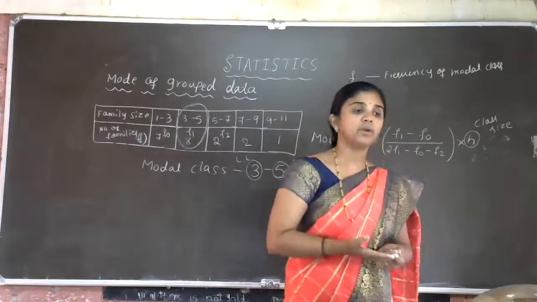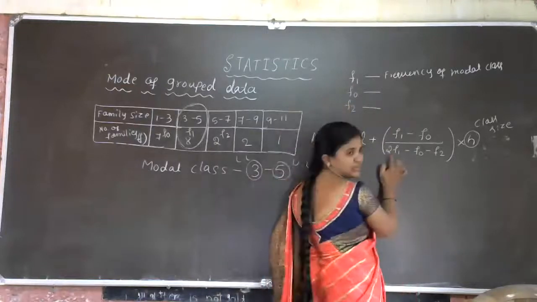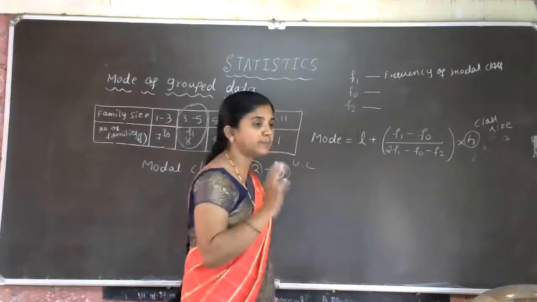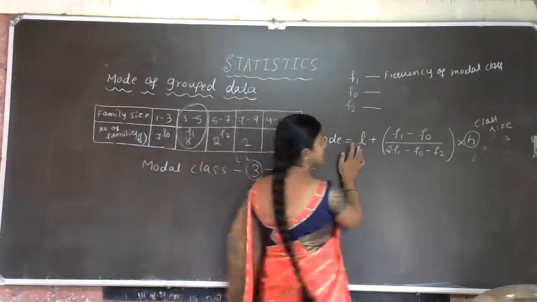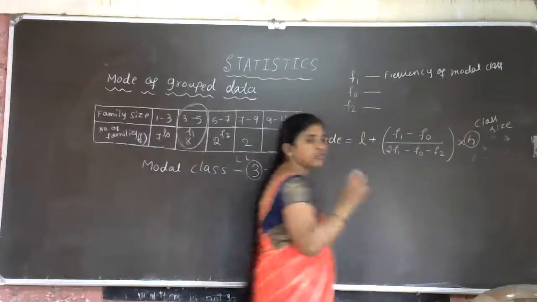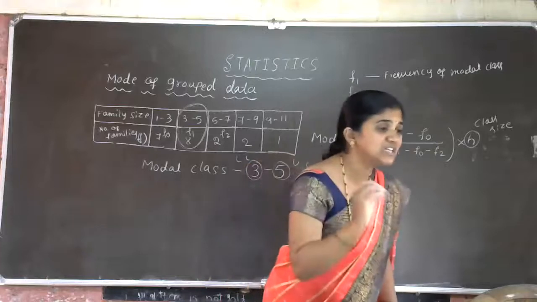So this is about the formula. But here one thing, 2 into F1. Got the idea now? Whenever you have to solve the problem, you have to list out L, F1, F0, F2 and H. If you list out this data properly, then it is a very easy problem.